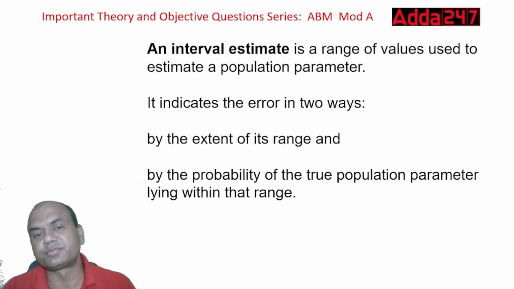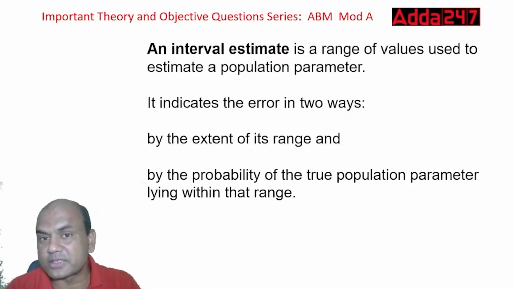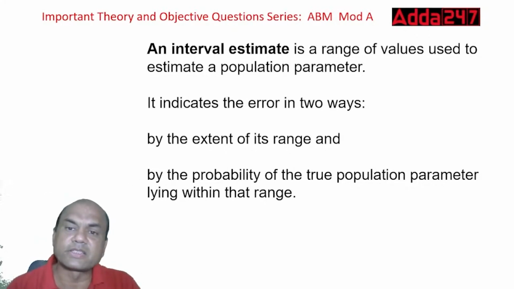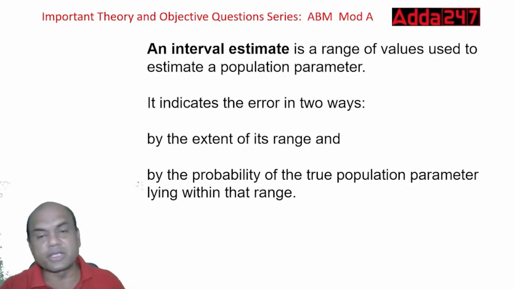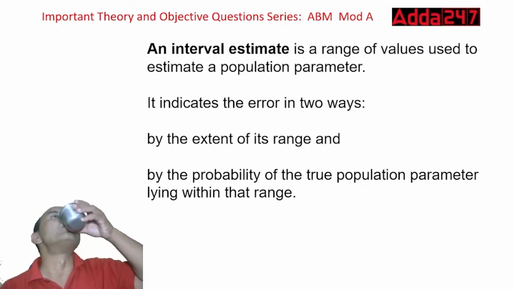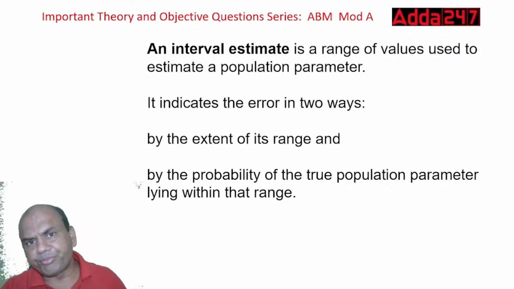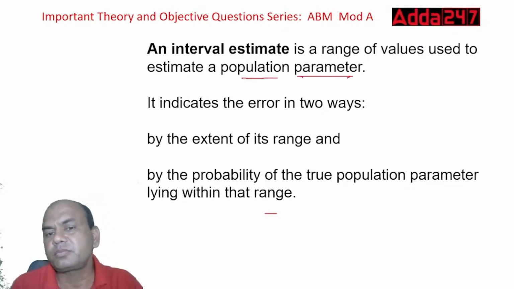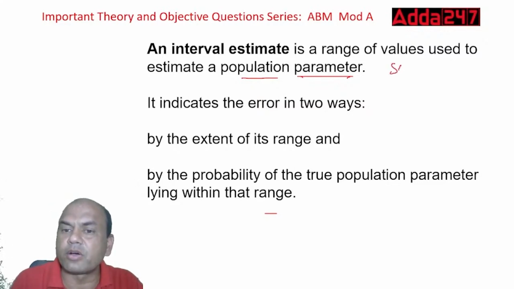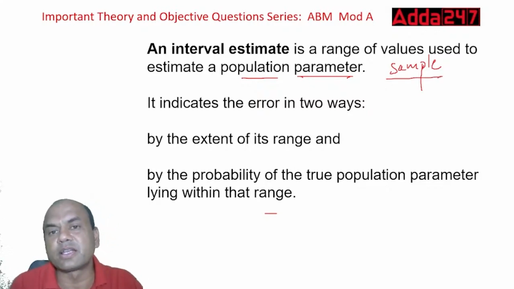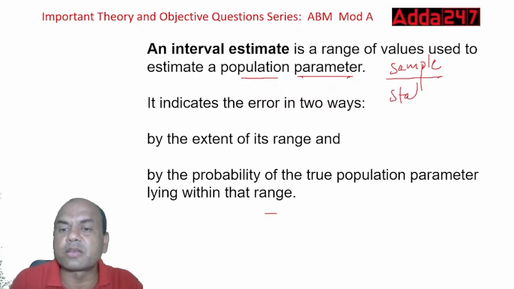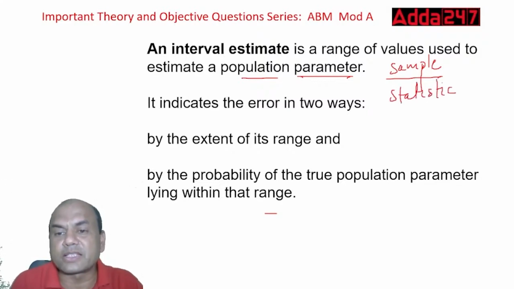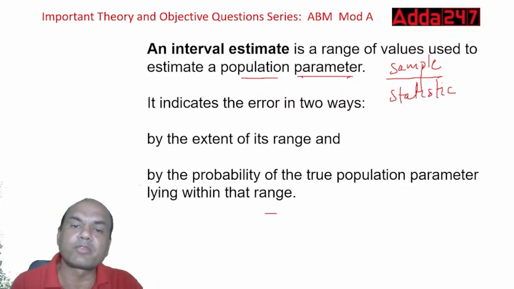Now some theory part. An interval estimate. Now this is regarding the estimation chapter. An interval estimate is the range of values used to estimate the population parameter. What do you mean by this? See here, you want this population parameter. Always remember this parameter word is always attached to population. And for sample, which word is attached? Who can give me the answer? Comment section. The word attached is statistic. Always remember, for sample, the statistic word is attached, and for population, the parameter word is attached.